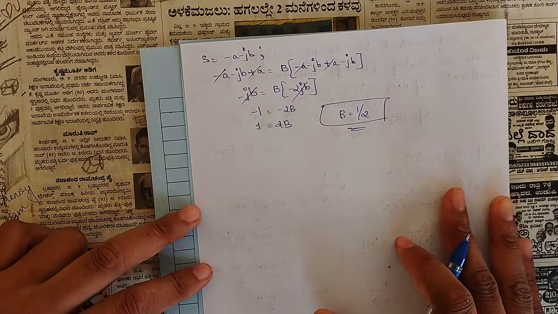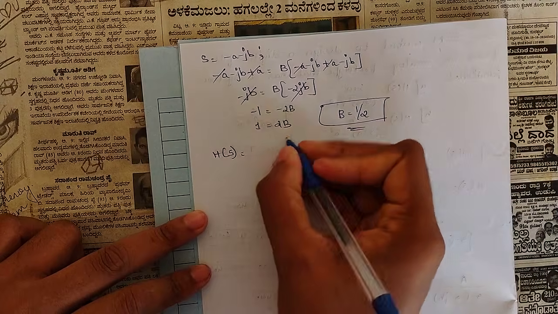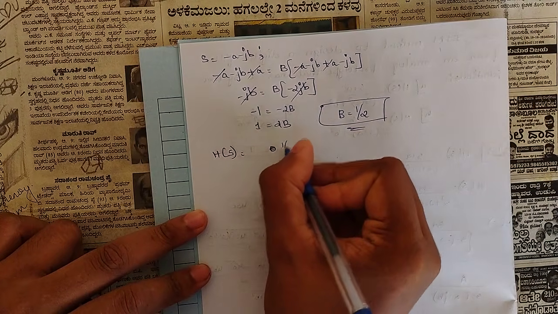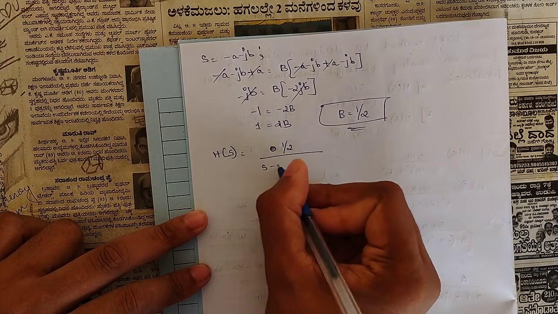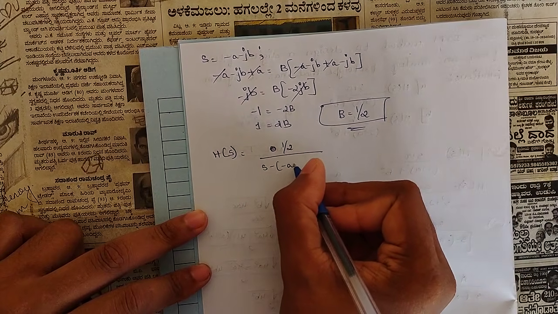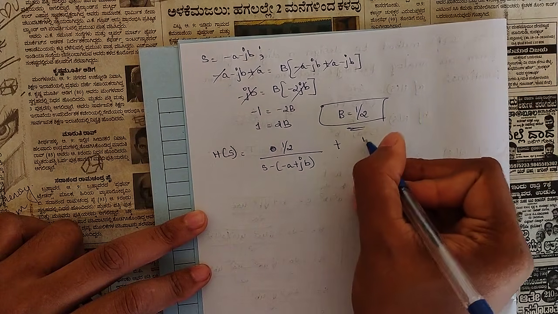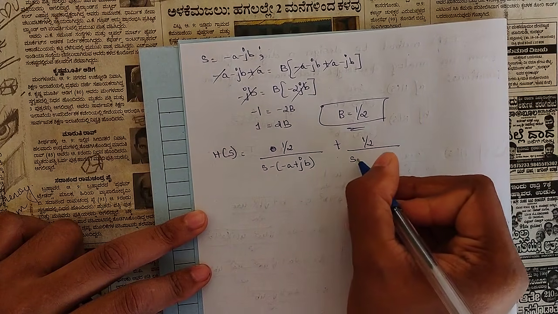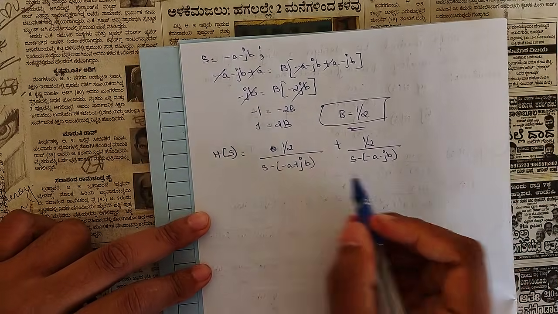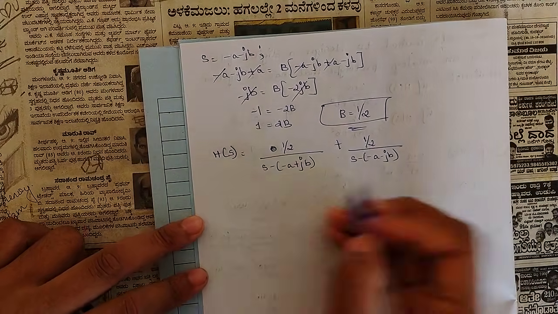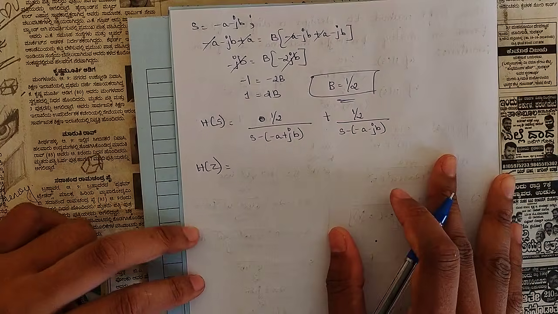So now we should be substituting that in our main equation of H(s), that is (1 by 2) divided by (s minus of minus a plus jb), plus (1 by 2) divided by (s minus of minus a minus jb). Right? So now, in order to represent this in the H(z) plane, we should be applying the IIM method.